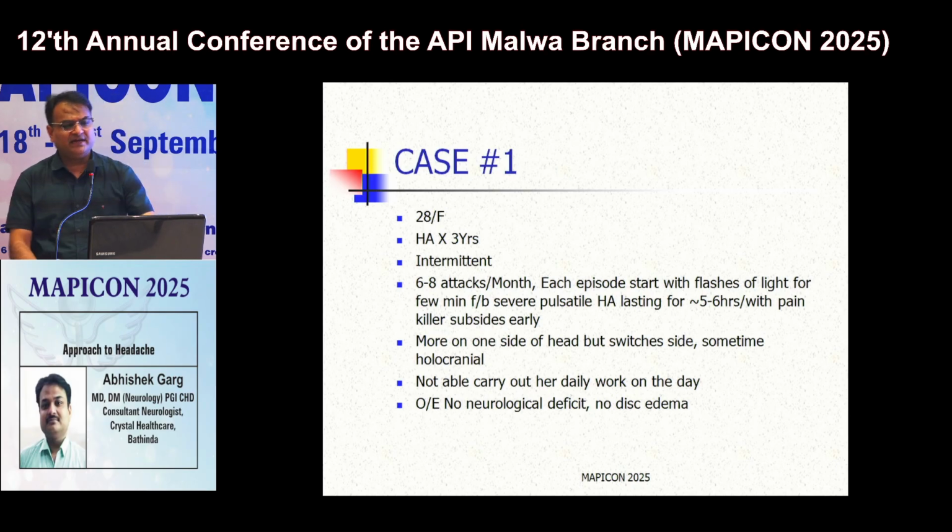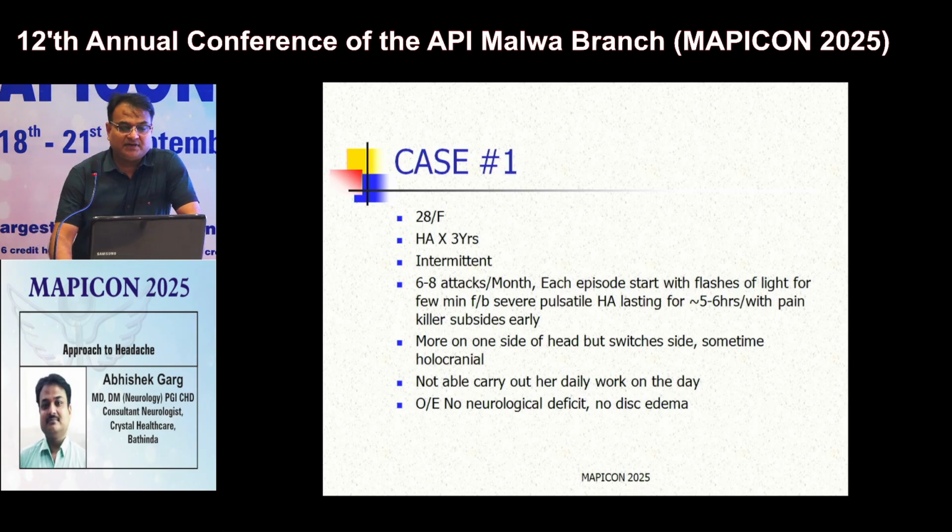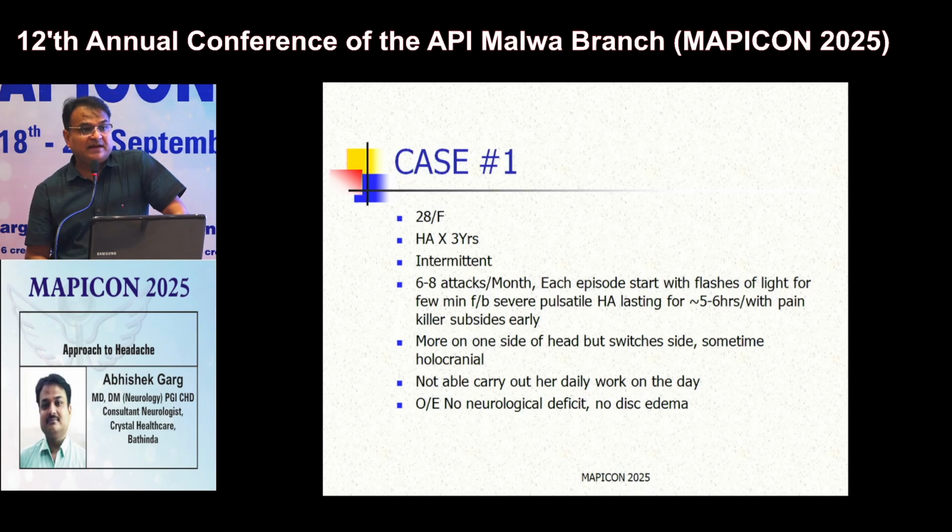So coming to common case scenario, classical prototype patients. This 28-year female presented with headache for last 3 years. Headache was intermittent. Frequency was 6 to 8 attacks per month, and each episode starts with flashes of light for few minutes, followed by severe pulsatile headache, which usually lasts for 5 to 6 hours. And if she takes painkillers, this headache subsides early. Headache is usually more on one side, but side may switch. Sometimes it becomes holocranial. And during these headaches, she is not able to carry out her daily routine activities.